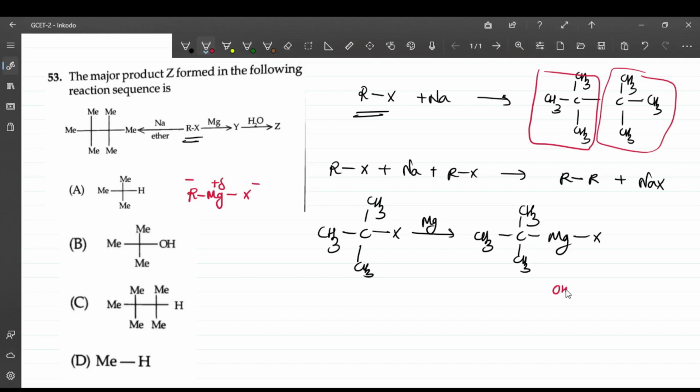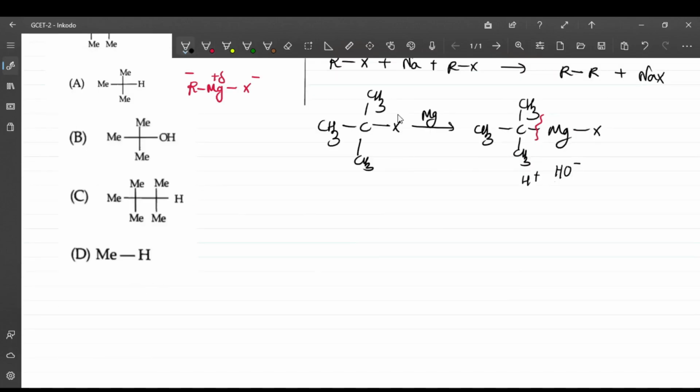That OH minus, where will it go? What is generally done is, OH minus means water, which is OH minus and H plus, right? This is a positive part and this is a negative part. So which combination? This bond is going to break, and what you get is this.